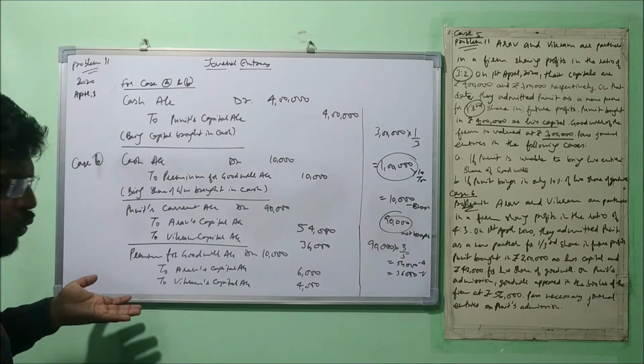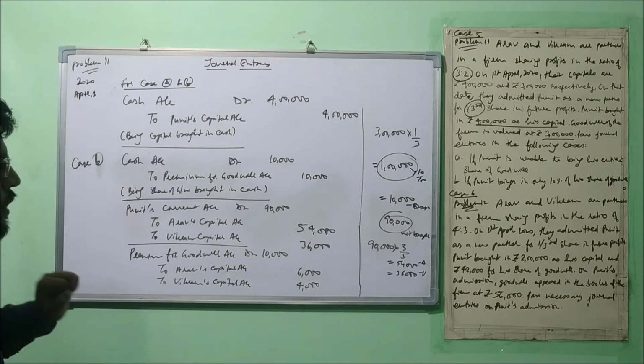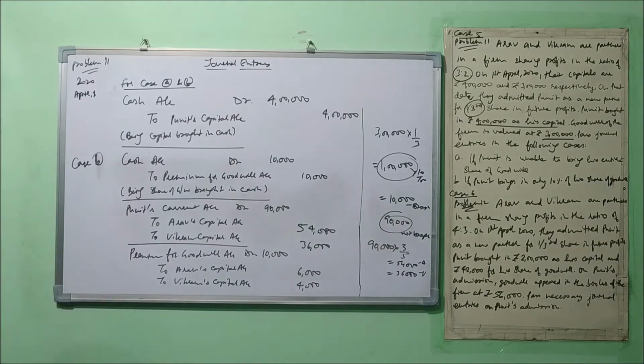Okay, that we already do. Okay, premium for goodwill account debit to RS capital to Vikram's capital. Now you must be wondering, I told you that only 2 entries will be passed, but I have passed the 3 entries. Actually, what happens?